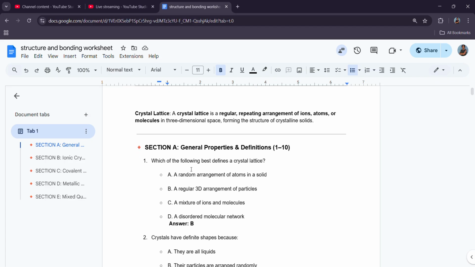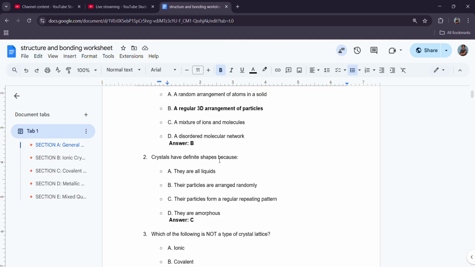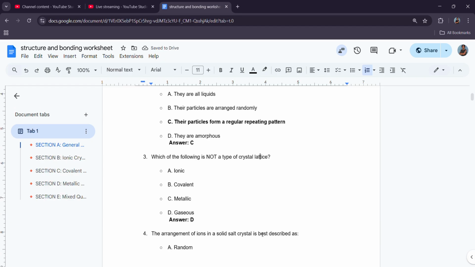So the first question says, which of the following best describes a crystal lattice? It's not a random arrangement, it would be a regular 3D arrangement of particles. That's what a crystal lattice is. Once you see 3D arrangement and it's regular in a pattern, that's the answer. Crystals have definite shape because of the repeating pattern, not because it's arranged randomly. Stratiform is not a type of crystal lattice.